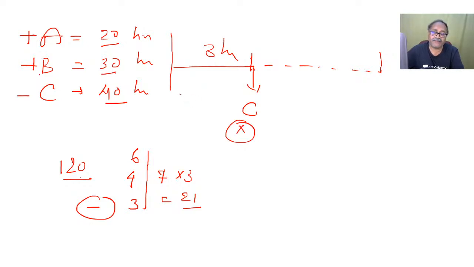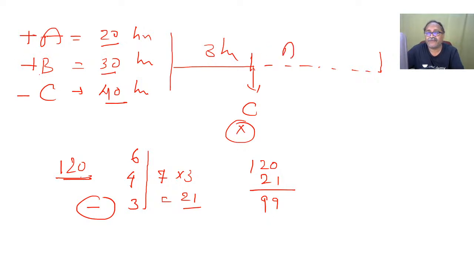Now, what is the number of units that has to be filled after that? The number of units to be filled will be the total of 120 minus 21. I am writing this just for your reference; later on we don't write all these things. So 120 minus 21, and you find that 99 units are left.